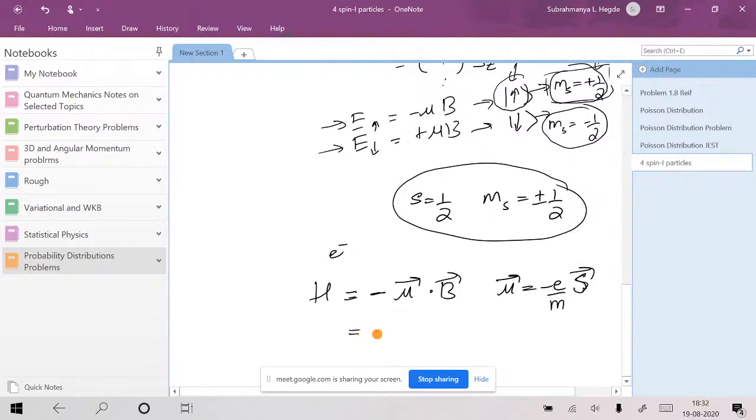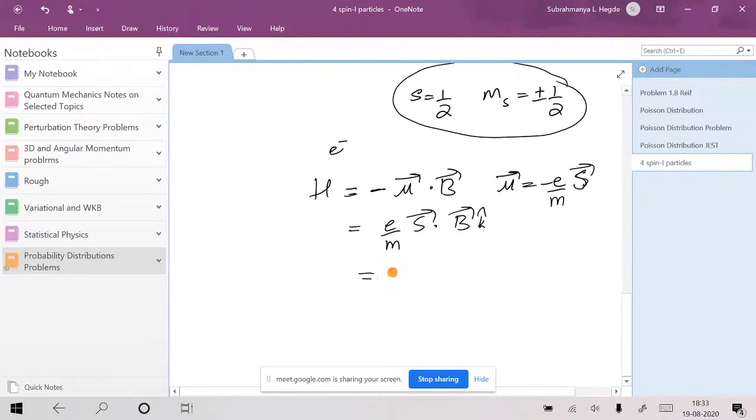When you substitute this, minus mu becomes e by m times S vector dot B. I can write B as B k cap, since it is along the z axis. So I can write it as e by m times B times Sz.